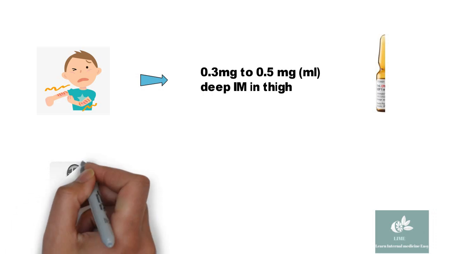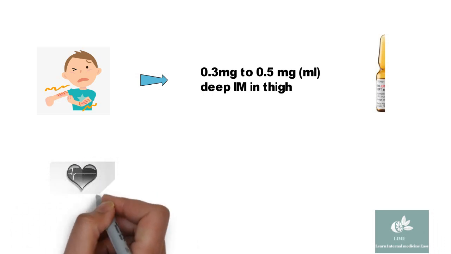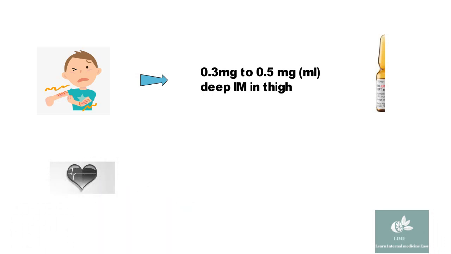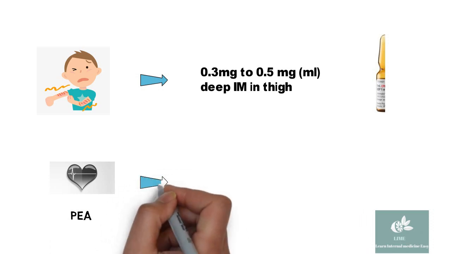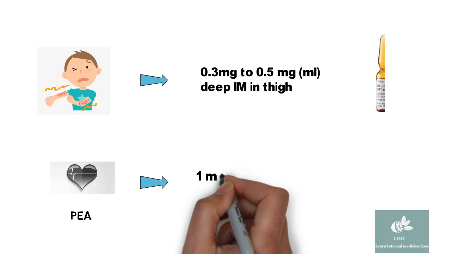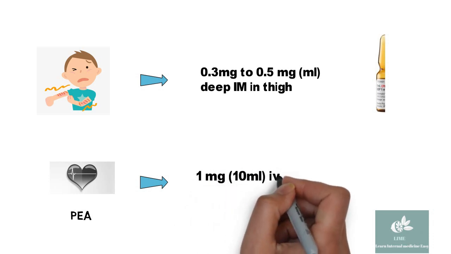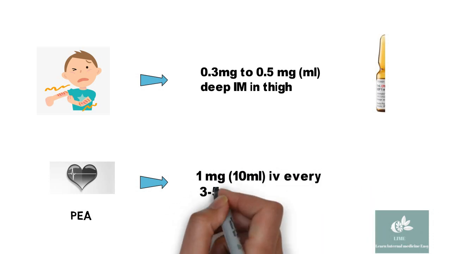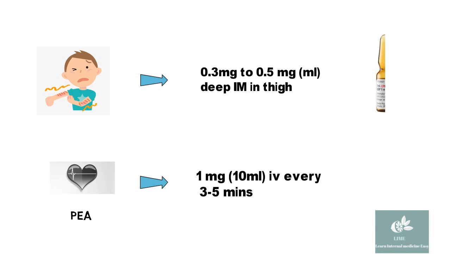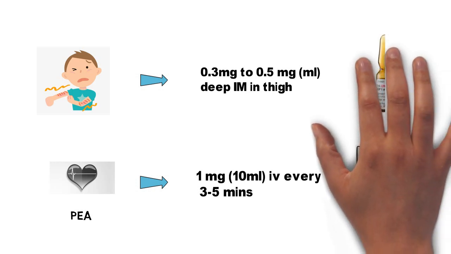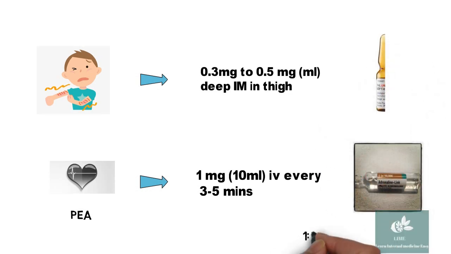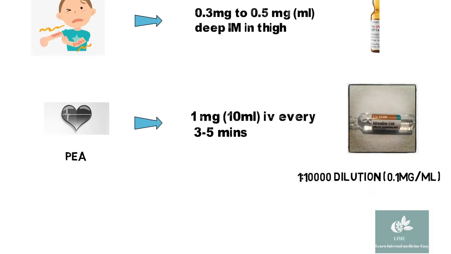In case of pulseless electrical activity, 1 mg of adrenaline in 10 ml is given IV every 3 to 5 minutes. The dilution for it is 1:10,000. A 1 to 10,000 dilution contains 0.1 mg per ml of adrenaline.